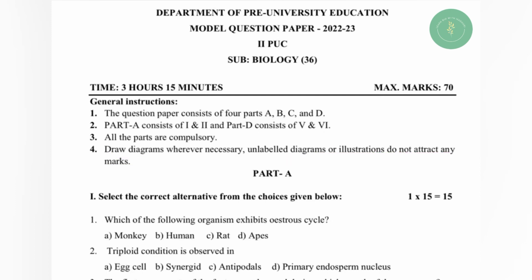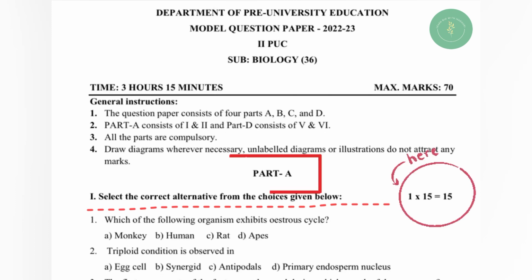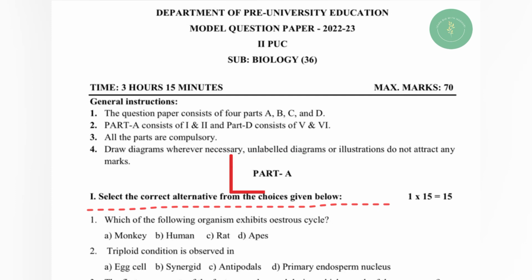First one, part A. Select the correct alternative from the choices given below, and 15 questions will be asked. All the 15 questions you have to answer. From part A, the 15 questions are MCQ questions or multiple choice questions. This will train you, my dear students, in the new question paper pattern for competitive type of examinations.